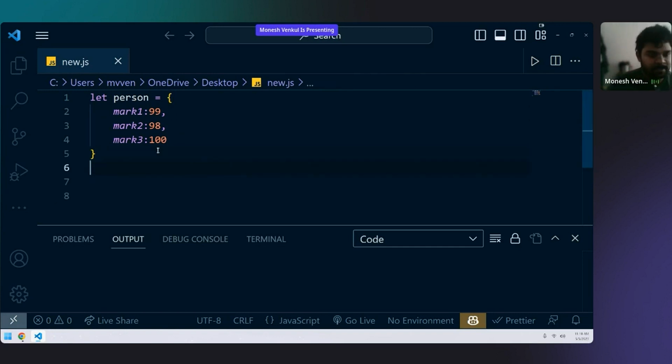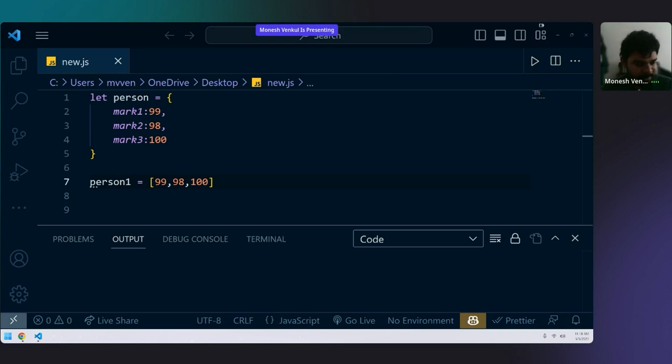If you take person, let's take person. Not Deepika, did you understand or not understand? I didn't get it.